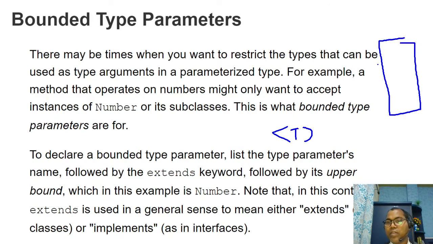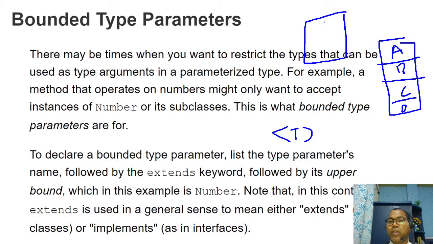Java supports multiple levels of inheritance. Class A is the superclass, then B subclass, then C subclass, then D subclass. Here you can pass maybe another class, maybe A1 class and a subclass of B1. So you can pass any object here.